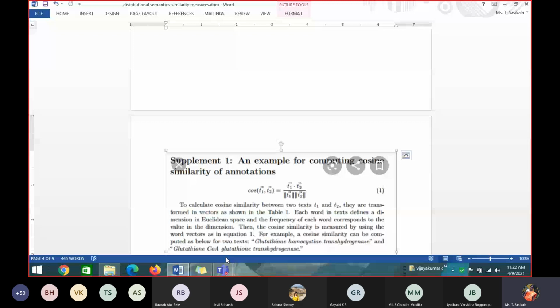If anyone has an idea, at least discuss whether it is right or wrong, we'll think, then we'll go ahead with the problem. Don't read the first five, that is all for this one. They are given two texts, sentences. The first sentence is the first one and the second sentence is the second one. They are asking you to find the cosine similarity between the two texts, T1 and T2.